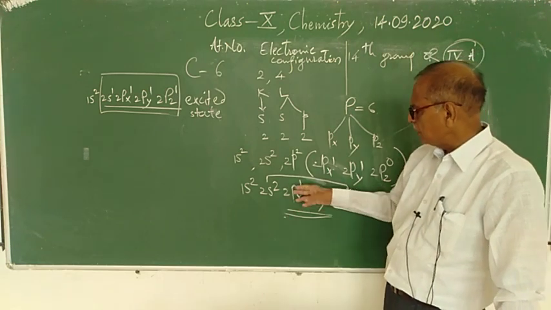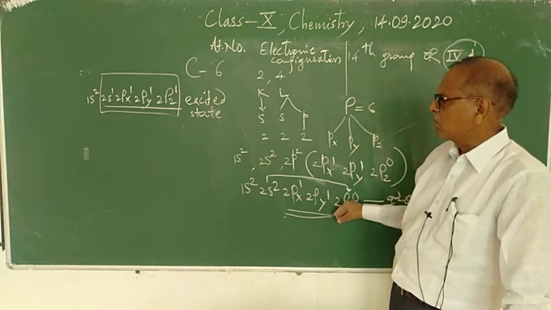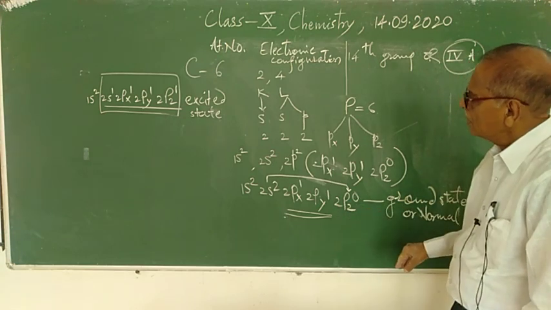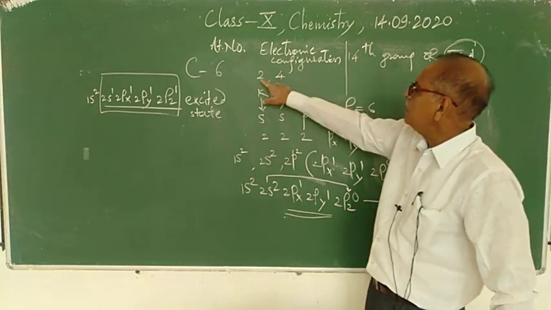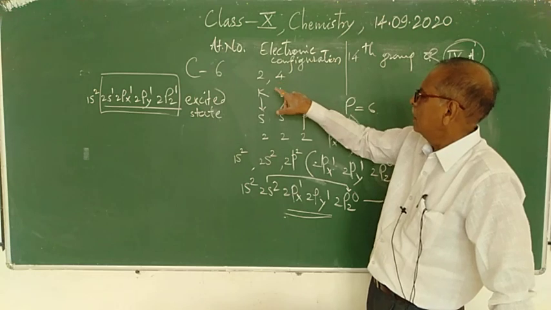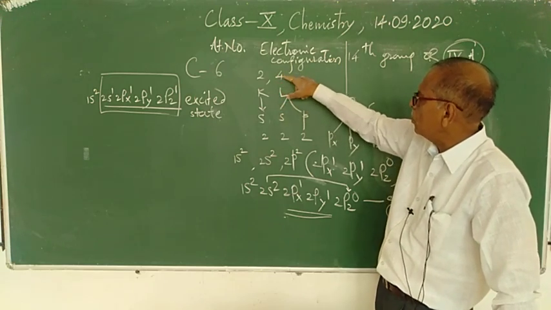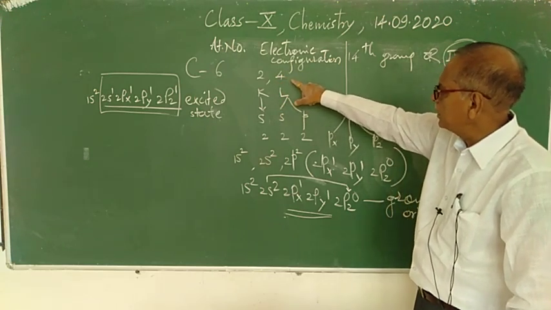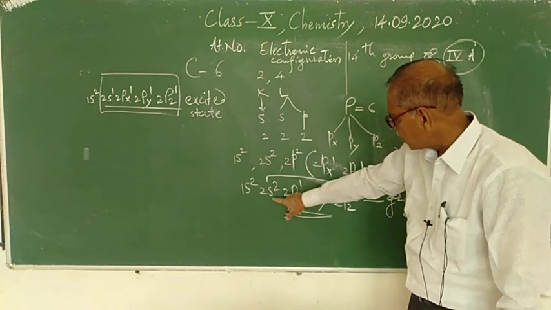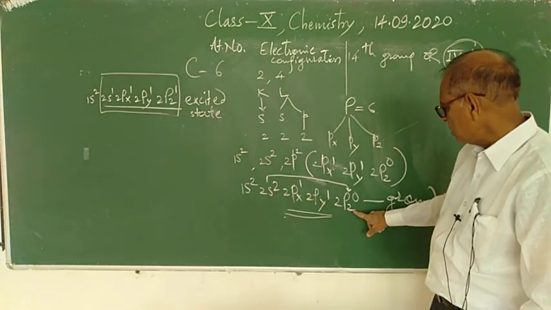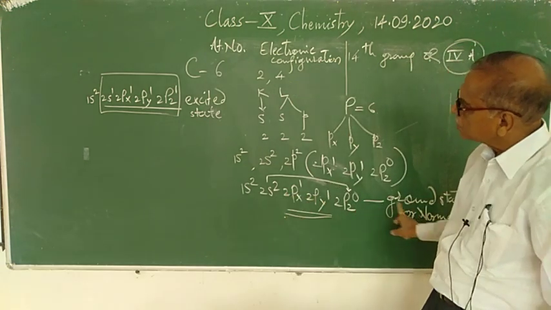Actually 1s, 2s is not in your course, you will study it in the 11th standard. But 4 electrons are present in the outermost shell, and these are distributed like this in the ground state.